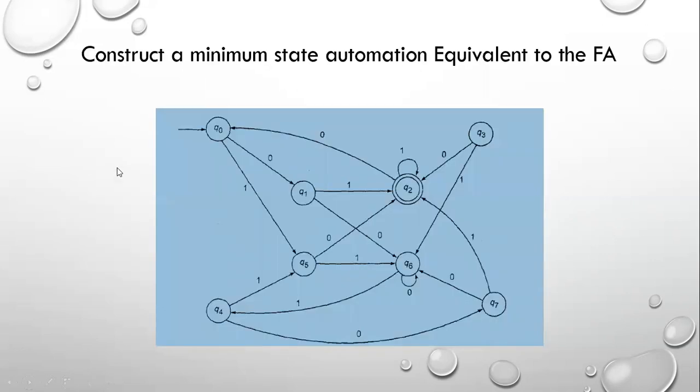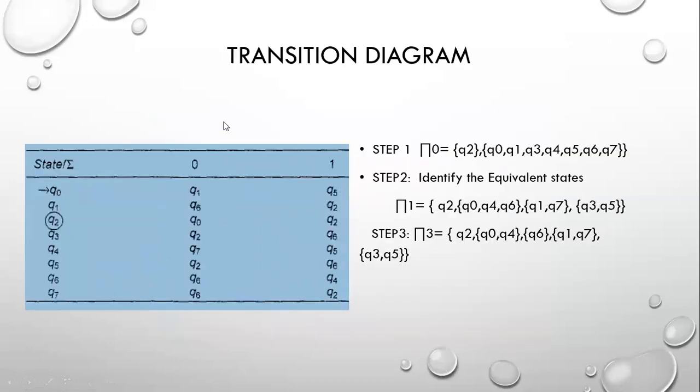So on, going through to Q7: if Q7 is 0, it reaches Q6, and if Q7 is 1, it reaches the final state Q2. So check it out.